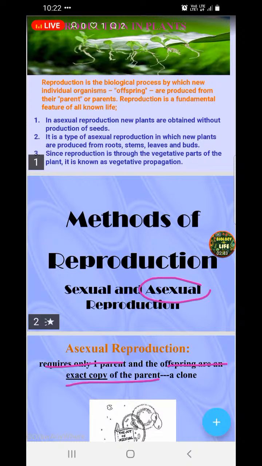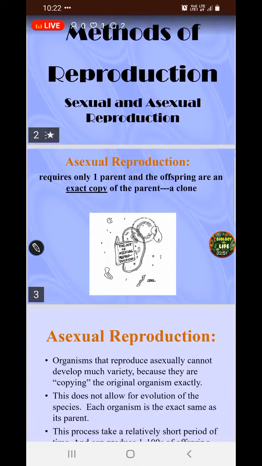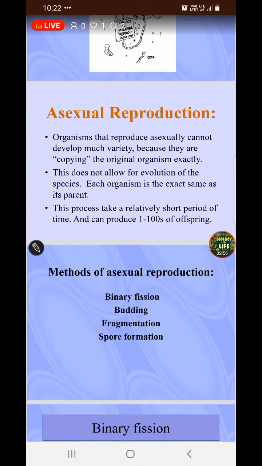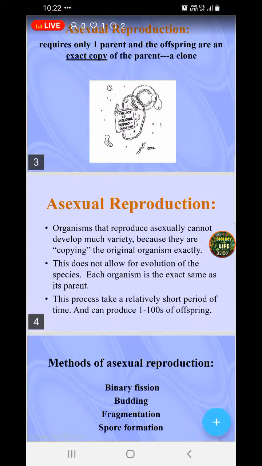So that's the reason all the formed organisms will be an exact copy of the parent, or they are almost clones of their parents. Organisms that reproduce asexually cannot develop much variety because they are copying the original organisms exactly.